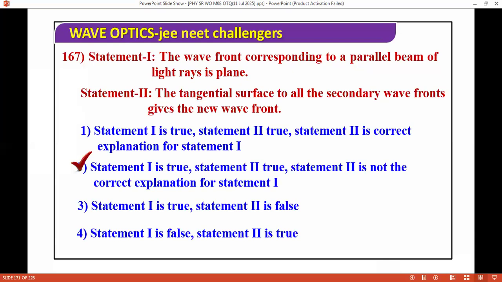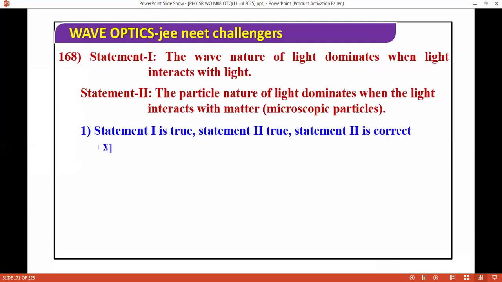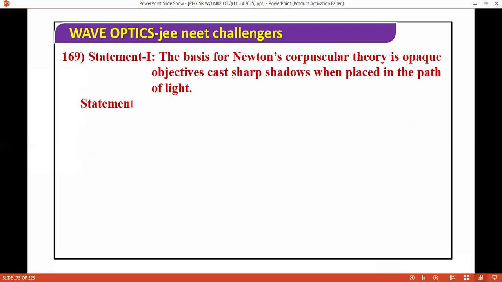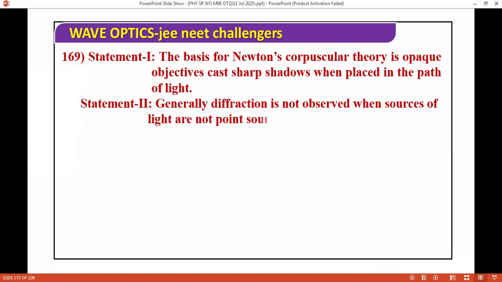Next question, we have the wave nature of light dominates when light interacts with light, and the particle nature of light dominates when light interacts with matter. It's an easy question. So the correct answer is both is correct.